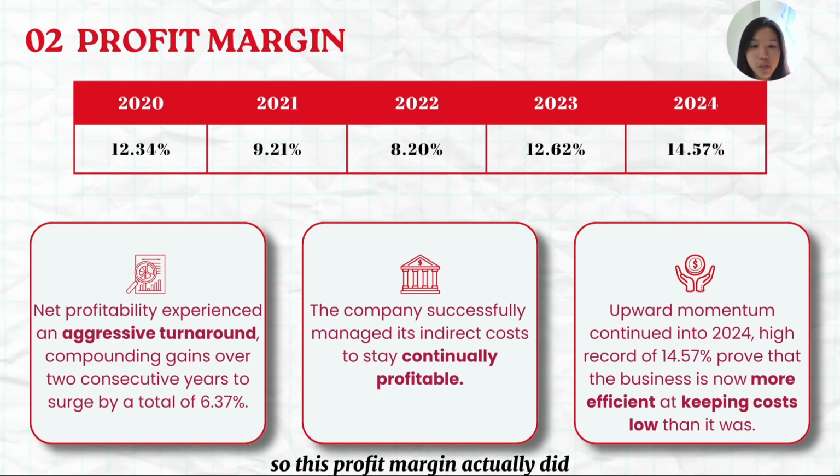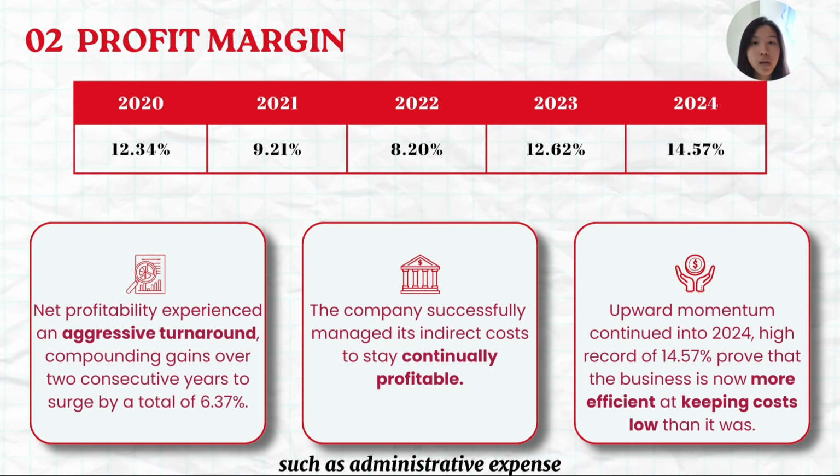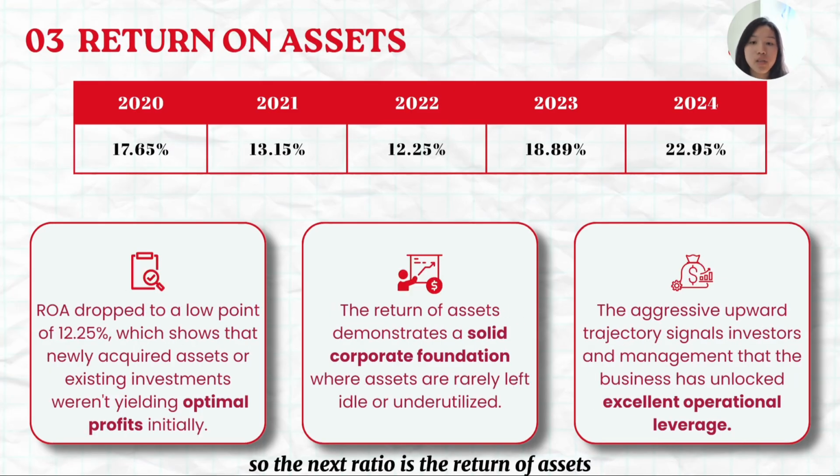So this profit margin did prove that Housing Berhad successfully managed its indirect costs such as administrative expense, marketing and tax expense to stay continually profitable. So the high record of 14.57% profit margin proves that our business is now more efficient at keeping costs lower than before. So the next ratio is the return on assets.